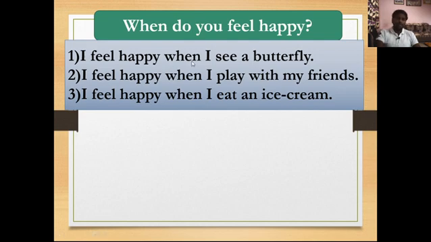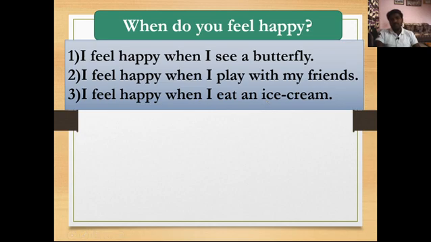I feel happy when I see a butterfly. Okay, when I see a butterfly, that time I feel happy. Now the second response is here: I feel happy when I play with my friends. So when I play with my friends, that time I feel happy or I become happy. Now the third response is here: I feel happy when I eat an ice cream.